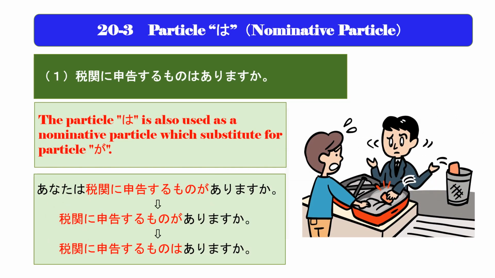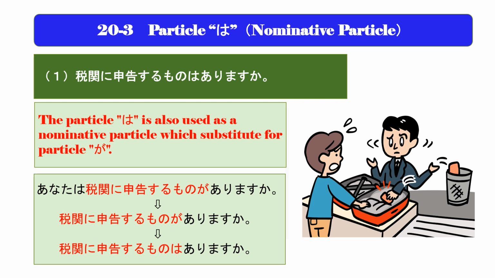Next, let's study the second usage of the particle wa. The particle is also used as a nominative particle which substitutes for the particle ga. Please think about the example sentence. あなたは税関に申告するものがありますか？ Now, let's omit the title here.